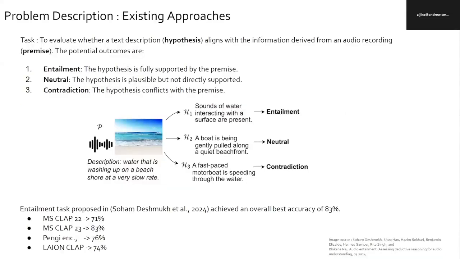The audio entailment task evaluates whether a hypothesis aligns with an audio premise, with the outcome classified as entailment, neutral, and contradiction. You can see the example in the slide to see the difference. Existing work achieved 83% accuracy with MS-CLAP 2023, but still struggles with hallucination detection.